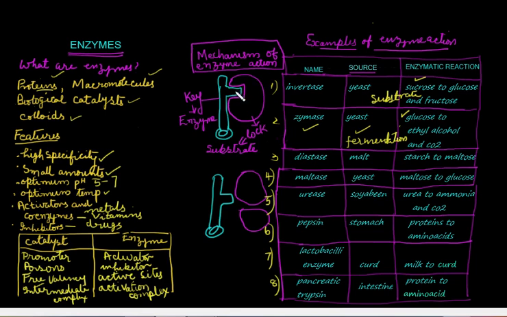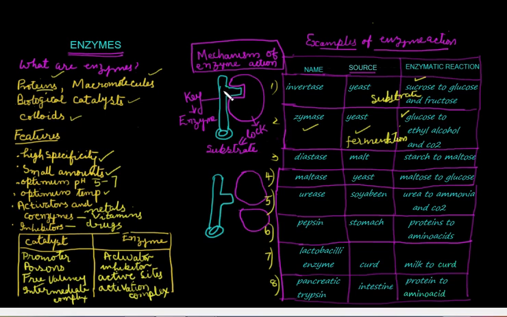There may be a large number of such depressions and projections. So the enzyme has a particular shape due to its projections and depressions. The substrate also has a complementary shape, so that these depressions and projections can fit into the substrate.